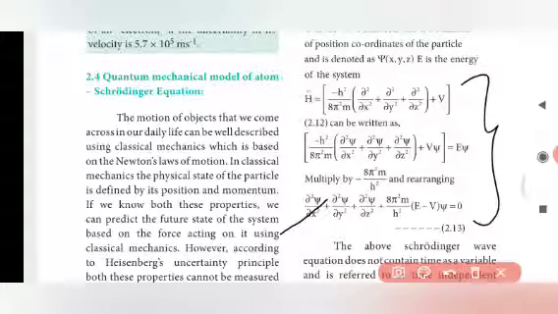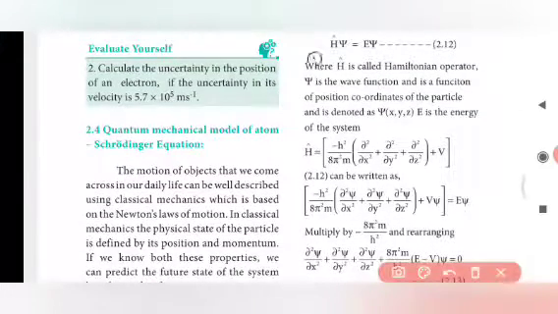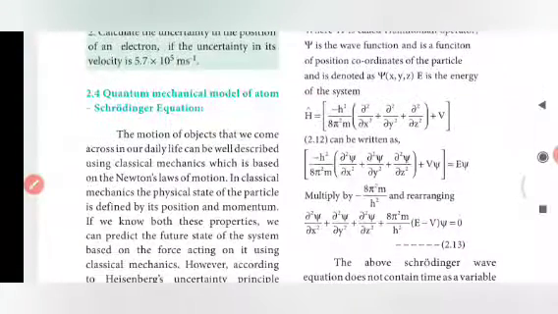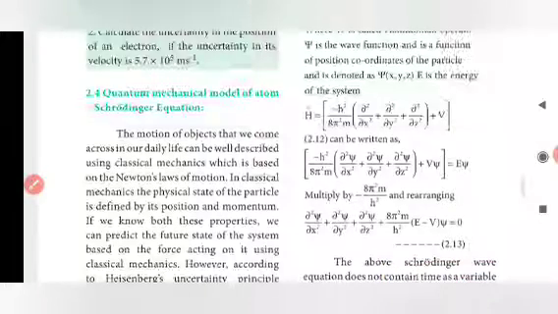We find the value of the Hamiltonian operator, apply it to equation 2.12, and rearrange. This is called the Schrödinger wave equation.